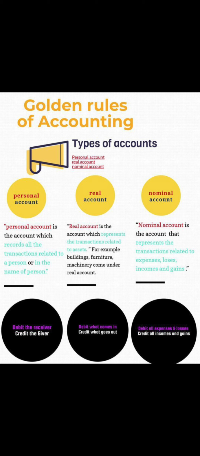It means if anything is coming into the business in the form of assets, we should debit the account, and if anything is going out of the business, we should credit it. Whatever things are coming into the business we have to debit, and whatever things are going out we should credit them.